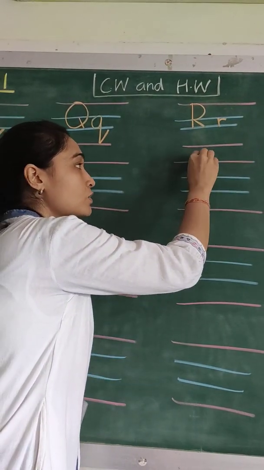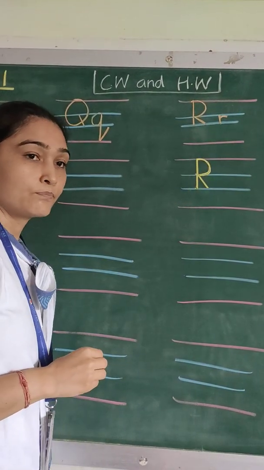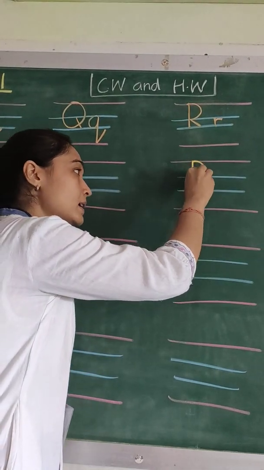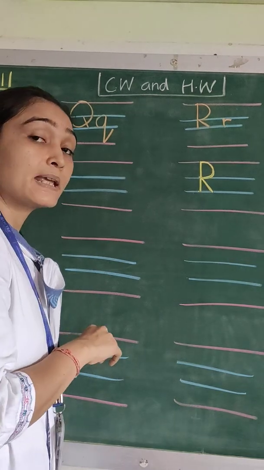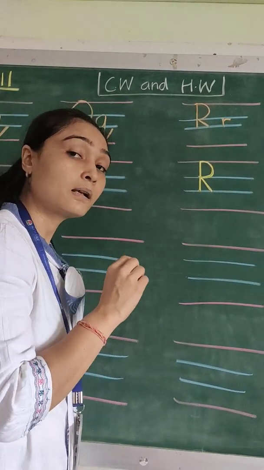After that we will make a small curve. You will write along with me. And a slant line. This will give us our capital letter R. R says R.